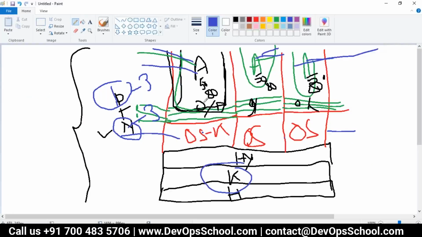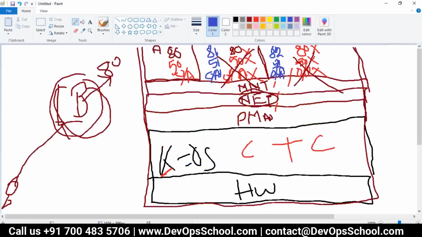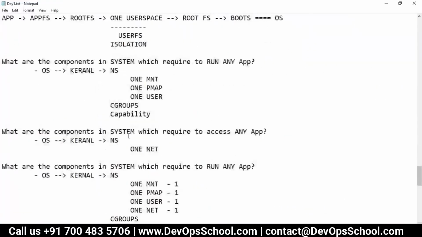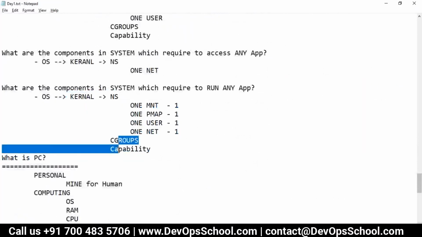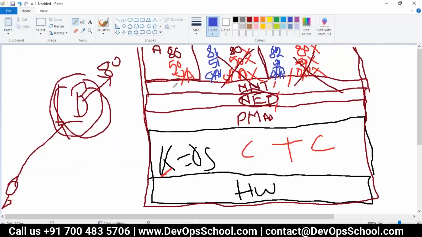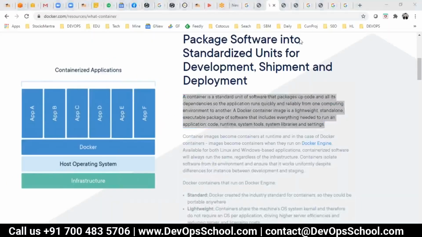Each application, why do you create an operating system? Because of only one reason: so you can get the cgroups capability. Because of that, you created the operating system. But really, do you need an operating system? Then this guy said no. Actually, this guy said you don't need an operating system to run an application.